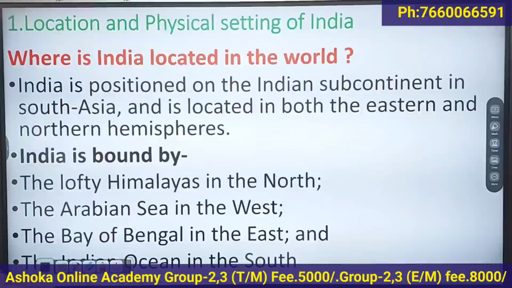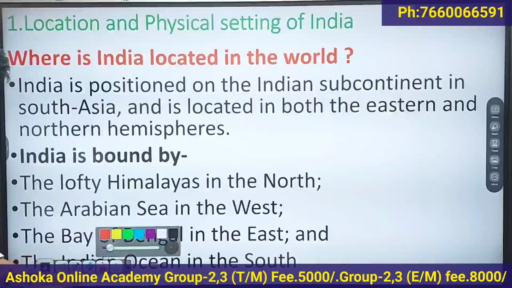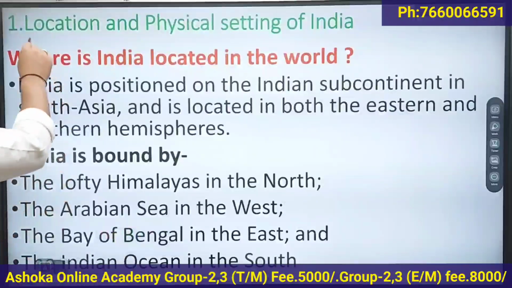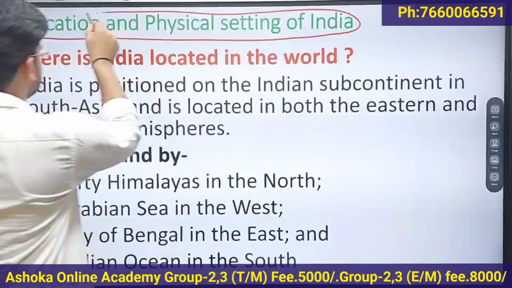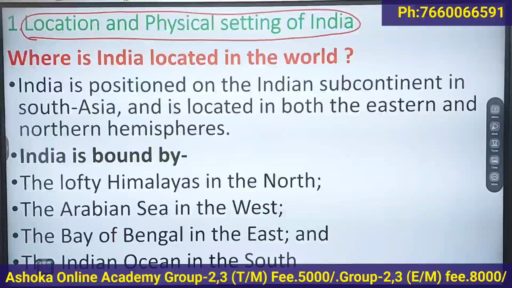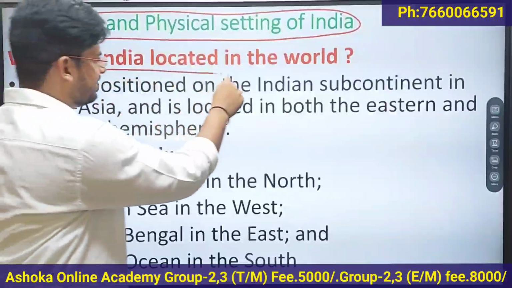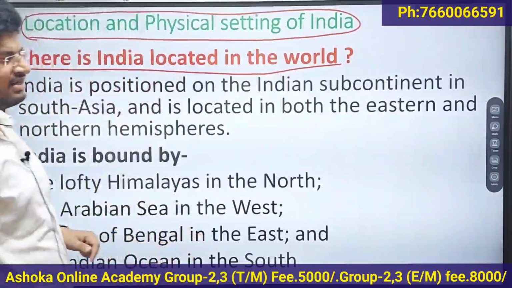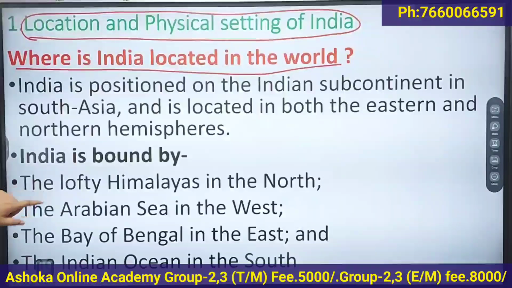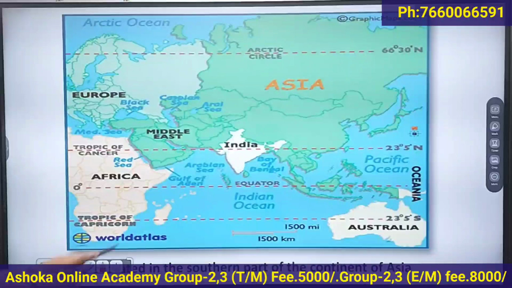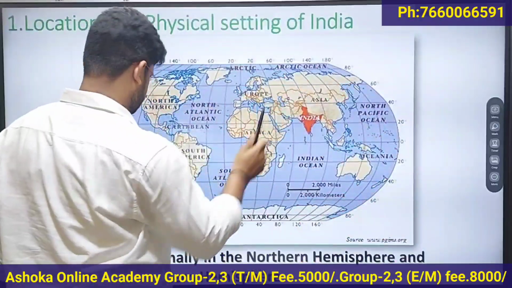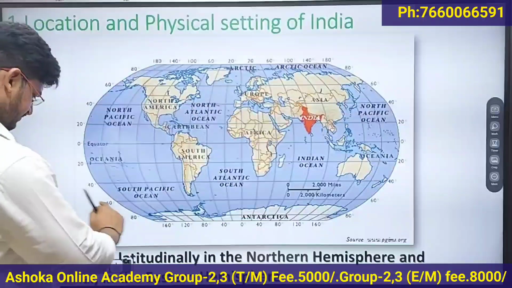Right. Now we will move to the first chapter of Indian geography, that is location and physical setting of India. So first subtopic, where is India located in the world? Simple topic. India is located in the Asia continent.